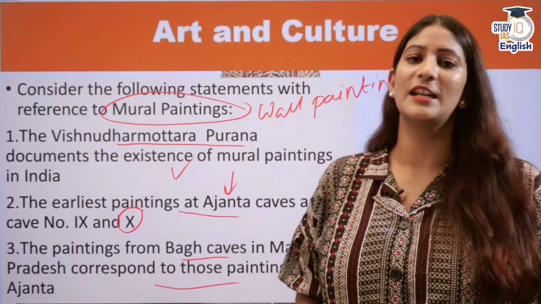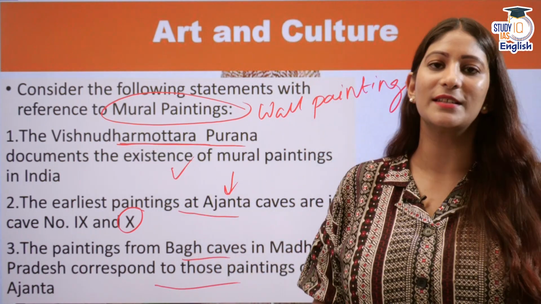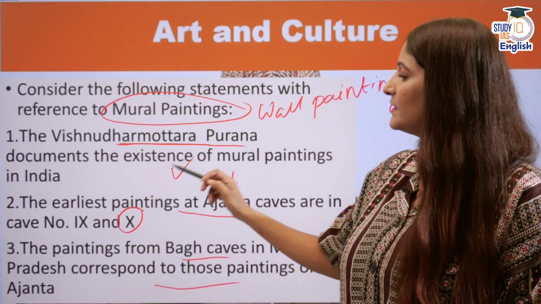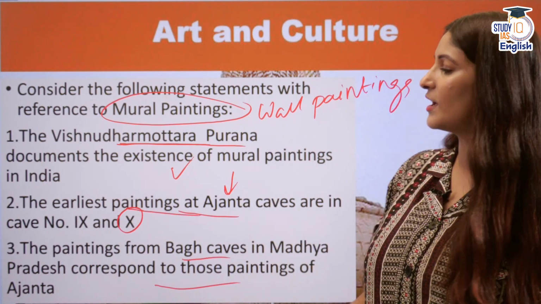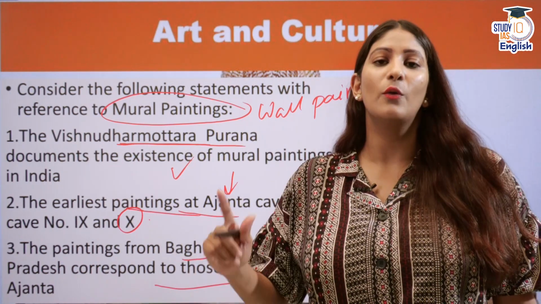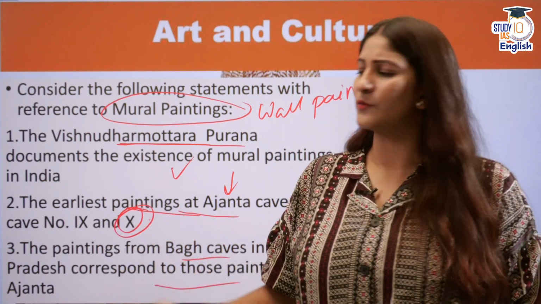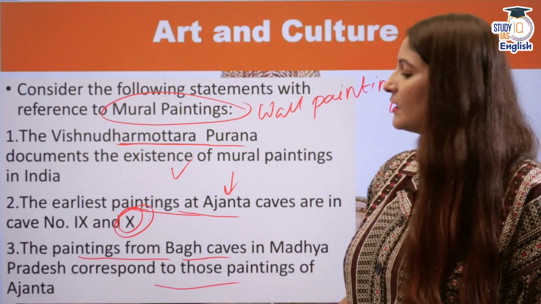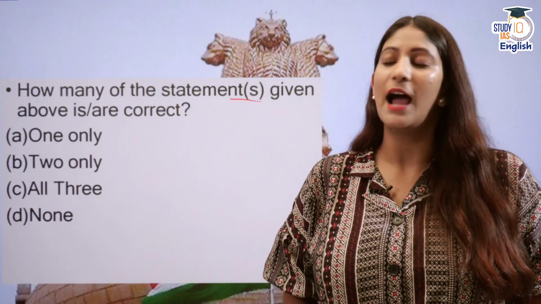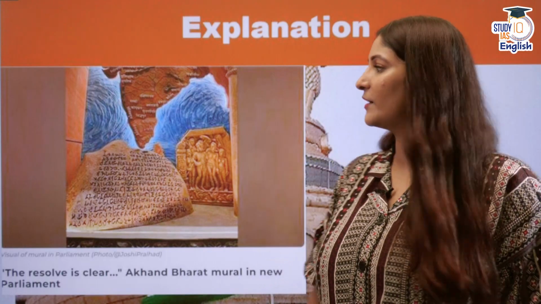So the first statement is definitely correct, that the Vishnu Dharmottara Puran documents the existence of wall paintings or murals in India. The earliest cave paintings at Ajanta caves are in cave number 9 and 10, of which only one painting in cave number 10 survives on the left wall. The paintings from Bagh caves remarkably have a correspondence with the Ajanta cave paintings. So all three statements are correct. Option C will be the correct answer.